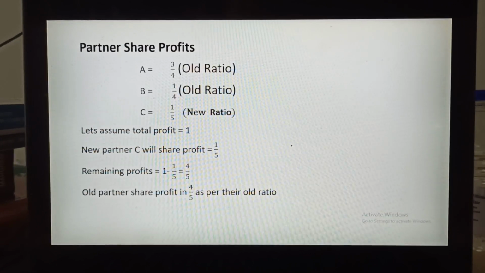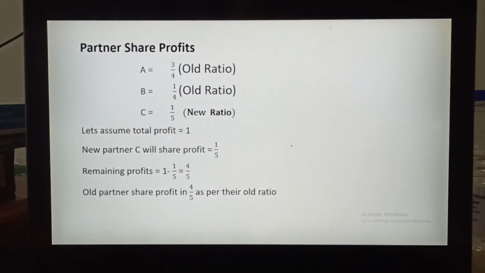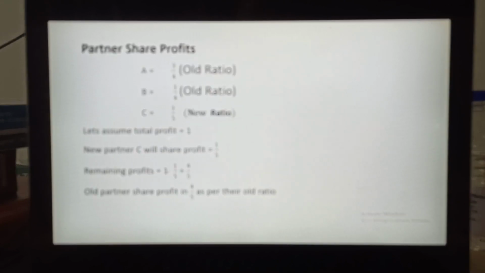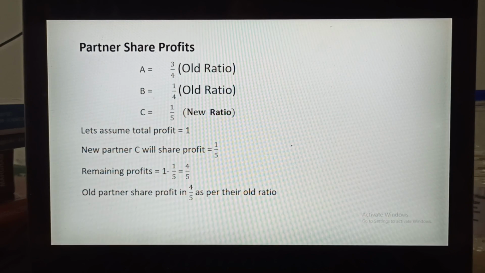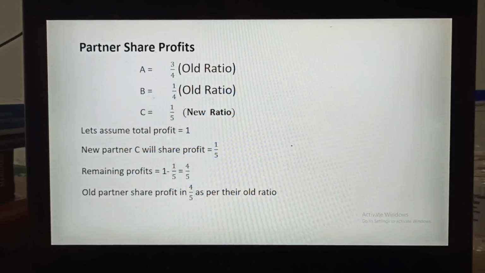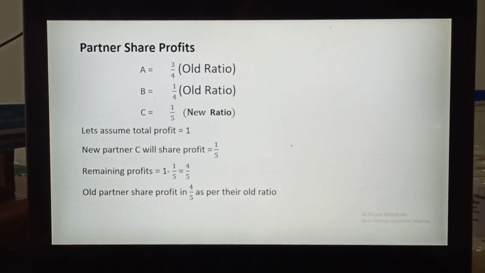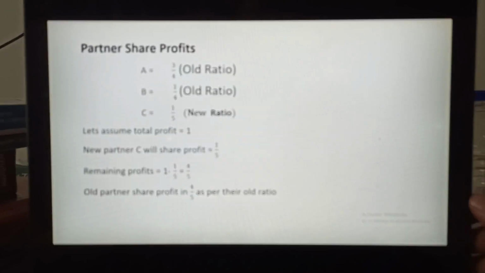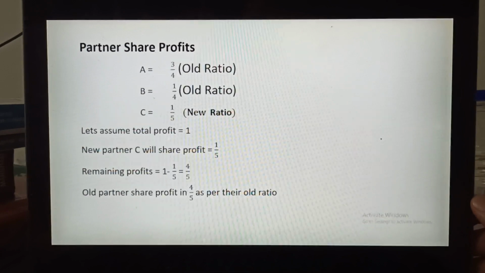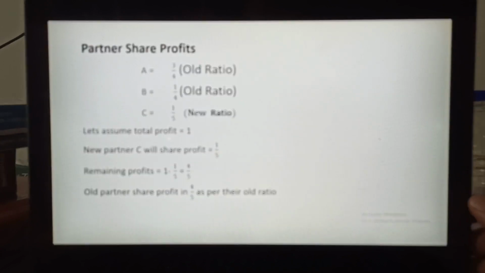Let's assume that total profit is 1. New partner C will share profit 1/5. For the remaining profit you have to subtract this 1/5, that is 1 minus 1/5, and the remaining will be 4/5.